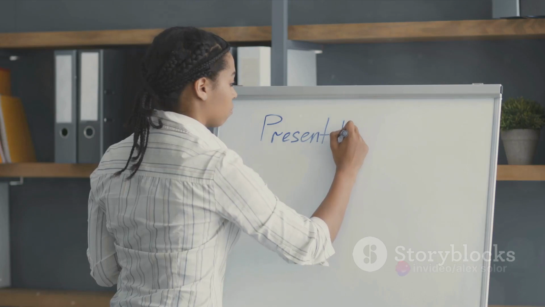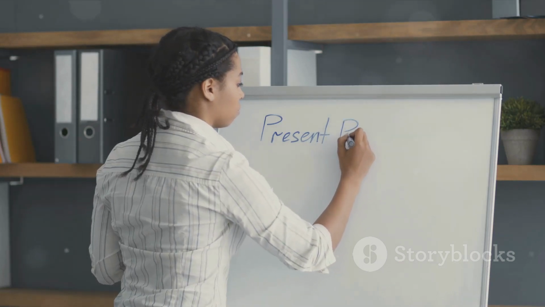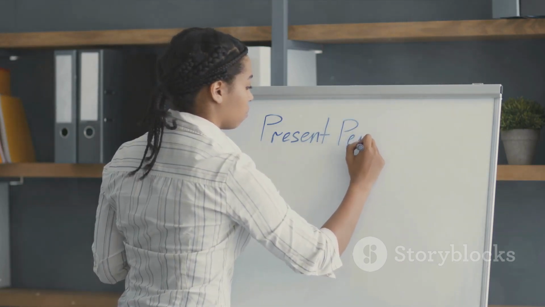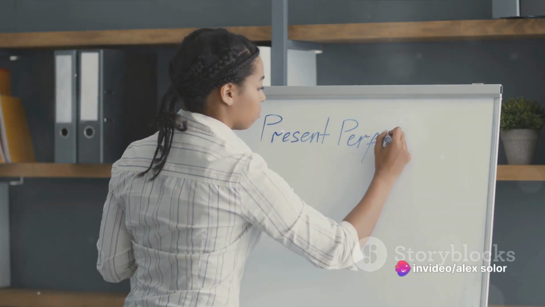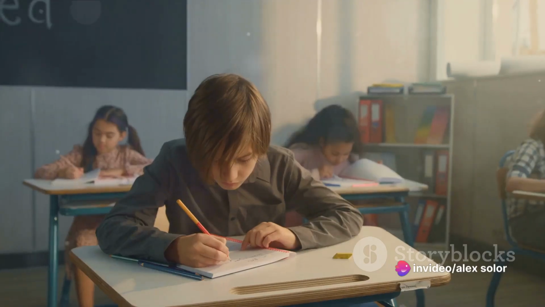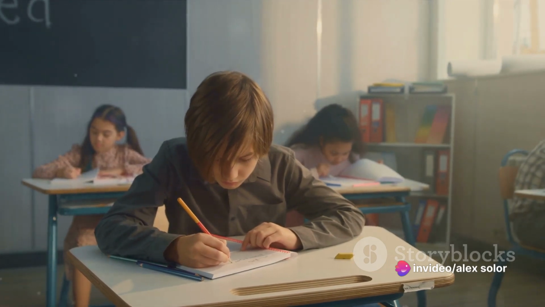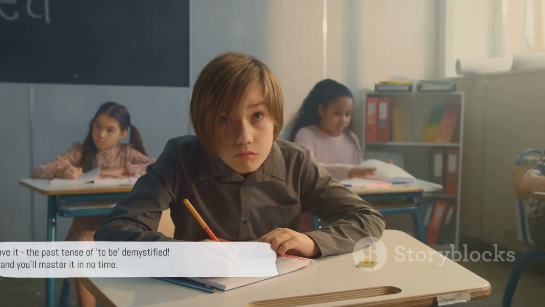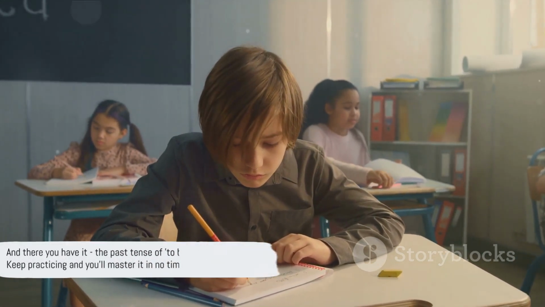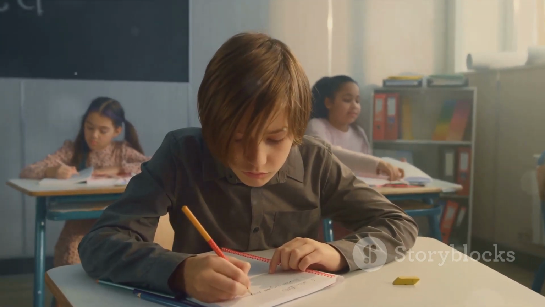Remember, the key to mastering the past tense of to be is practice. Use it in your daily conversations, in your writing, and in your thoughts. Try to construct sentences using was and were with different pronouns. Before you know it, it will become second nature to you. And there you have it, the past tense of to be demystified. Keep practicing and you'll master it in no time.